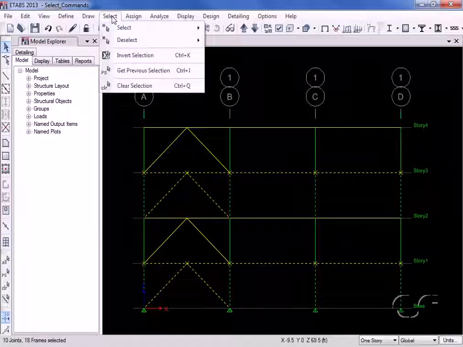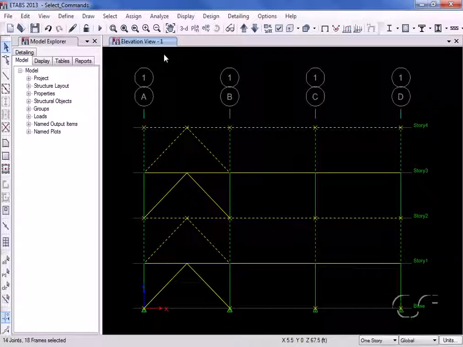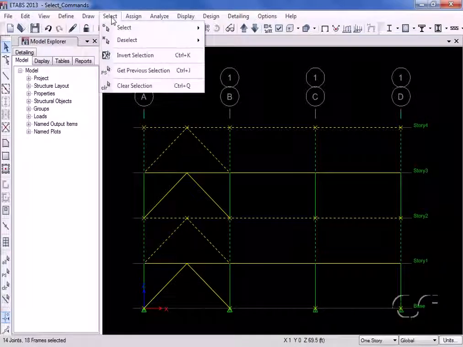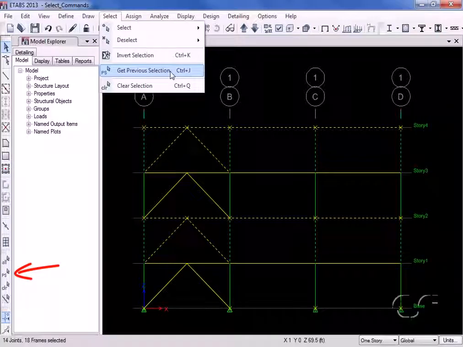The invert selection command selects all objects not selected at the time the command is invoked. A very useful select is the Get Previous Selection command, which also shows up on the toolbar. Clicking this command simply selects the same objects from the previous selection.